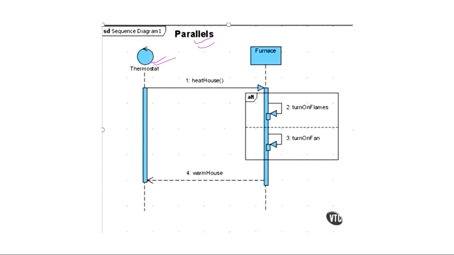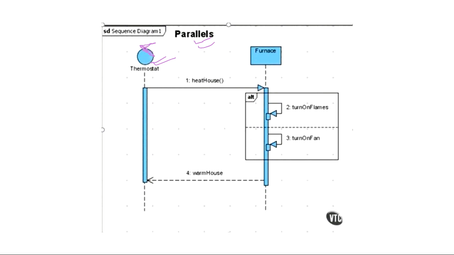See the diagram and tell me what is the thermostat. Yes, this is the control system. Good. Control system है ना, तीन पढ़ा है ना, boundary, control system and entity. So the circle with the arrow is your control system. Means this is the thing that is controlling your whole sequence diagram.